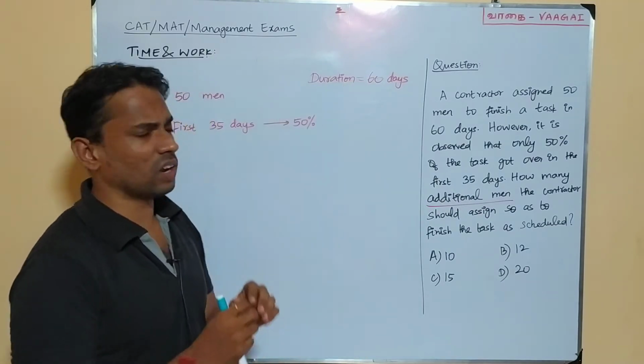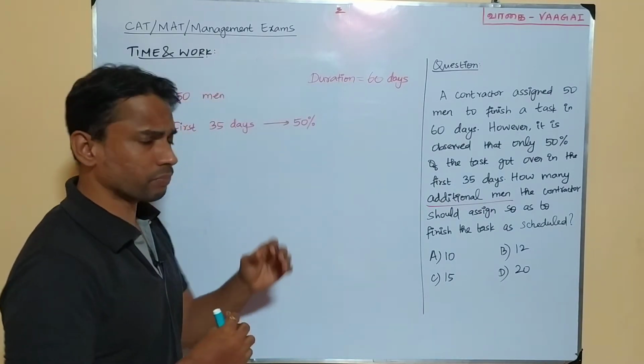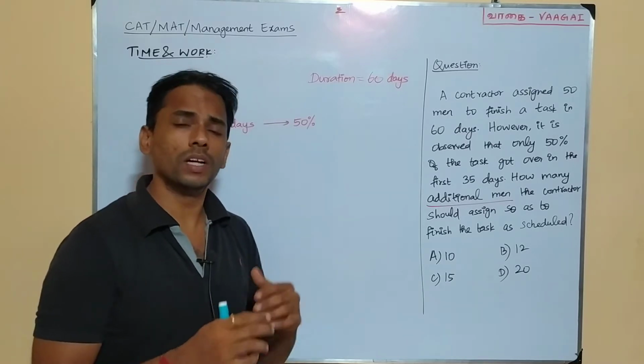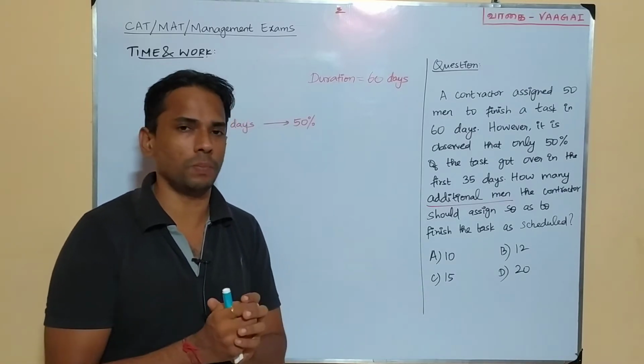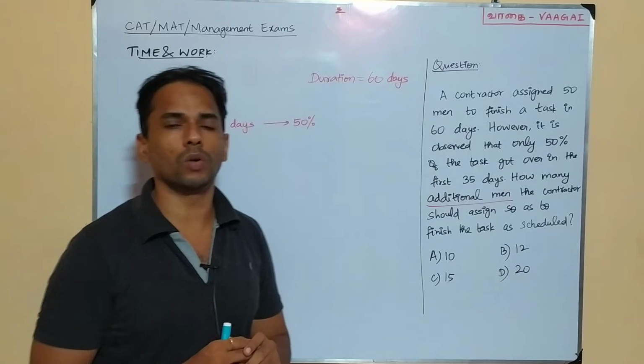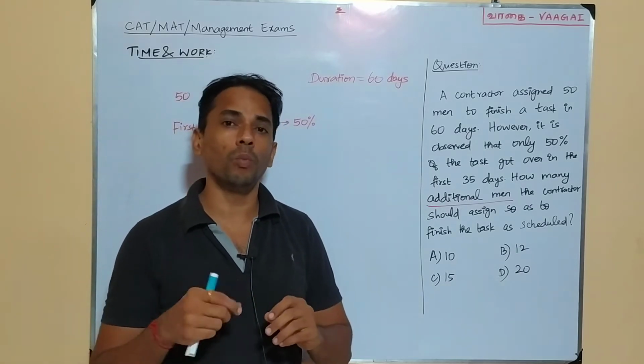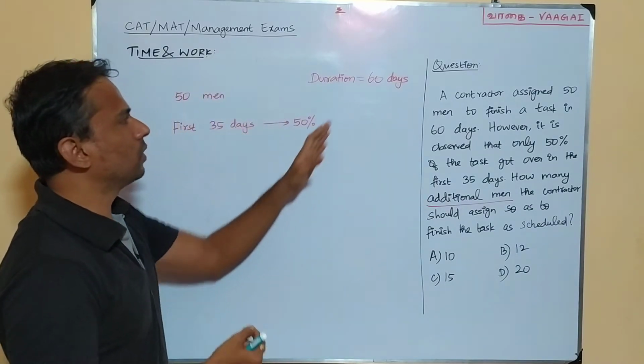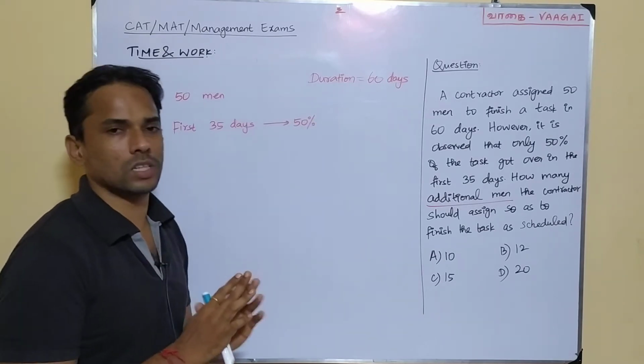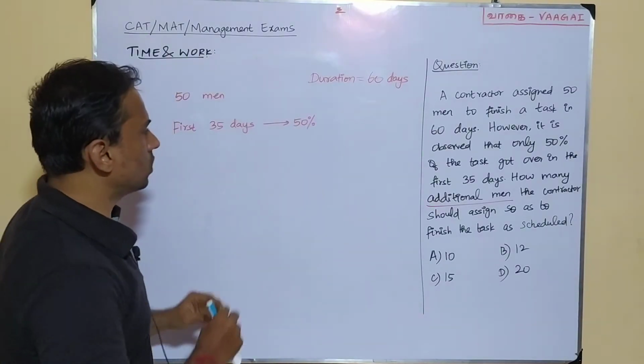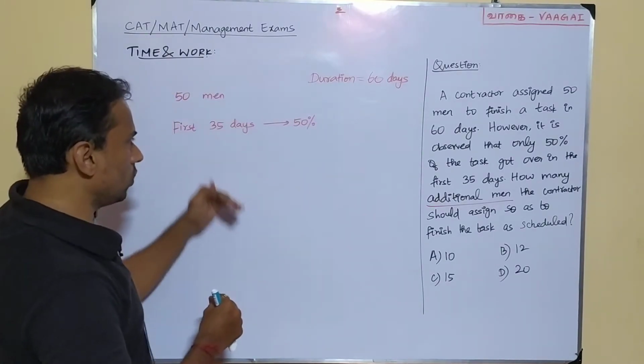In order to finish the work within the same 60 days, the contractor must assign some extra people, an additional number of people. That is what they are asking in the question. So additionally, how many more people are needed in order to complete the work within the scheduled 60 days itself? This is going to be the question. So let's carefully analyze.